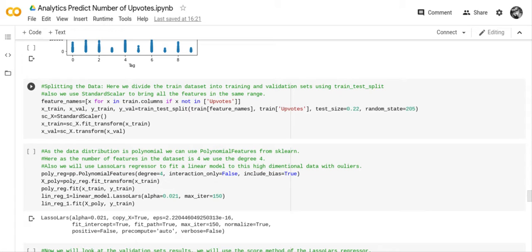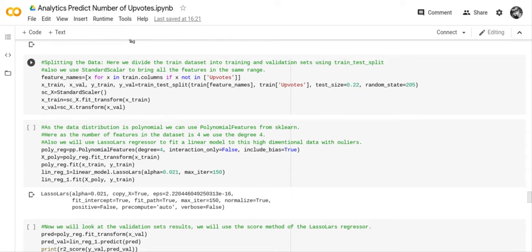These people, they make these videos and they make these websites and they put faulty code in them because obviously they want to get paid, but they don't actually check to make sure the code works. So this train upvote is what I had to figure out that needed to go in there. But she had actually just put Y in there, but she had not defined Y. So the test size is 22% and the random state is 205.